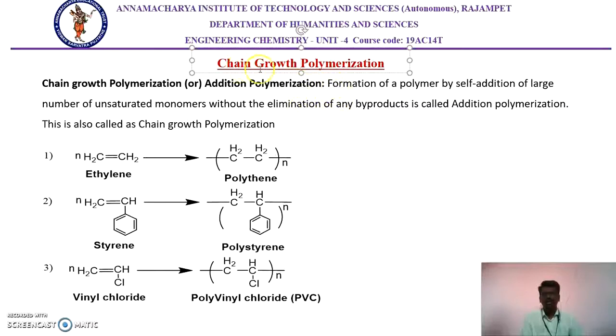Unsaturated monomer molecules combine together to form huge polymer molecules. Here ethylene molecules combine to give polyethylene, styrene molecules combine to give polystyrene, and vinyl chlorides combine to give polyvinyl chloride. The unsaturated double bonds present in these molecules are used for the polymerization reactions in the presence of catalysts or initiators.